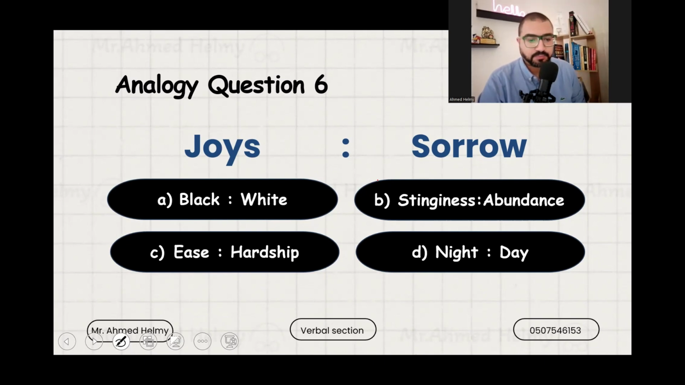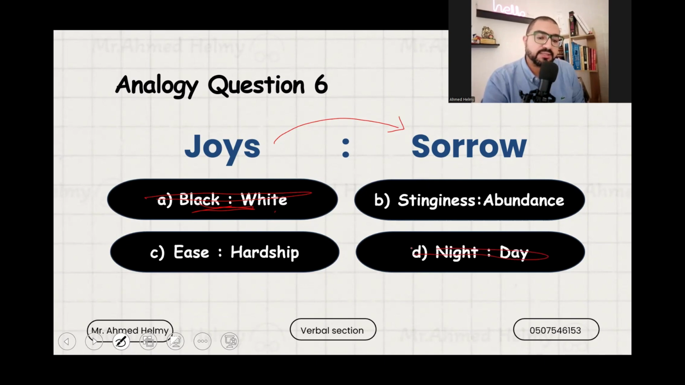Joys and sorrows are feelings, or things that a human being experiences. Black and white are antonyms, but a human being doesn't experience black and white in his life. So they are antonyms and they are related, but if I give question 6 a second thought, joys and sorrows are feelings or things that a human being goes through or experiences. So black and white doesn't match here.